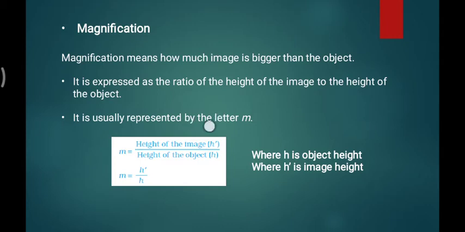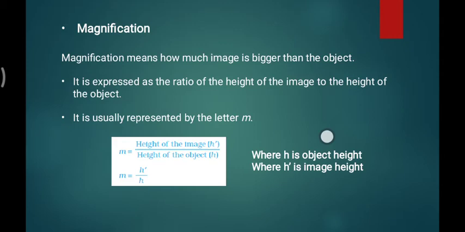Then in the numerator you put 2, divided by 1, so magnification is 2. m equal to 2 means the image is double the object, because the object is 1 centimeter and the image is 2 centimeters.